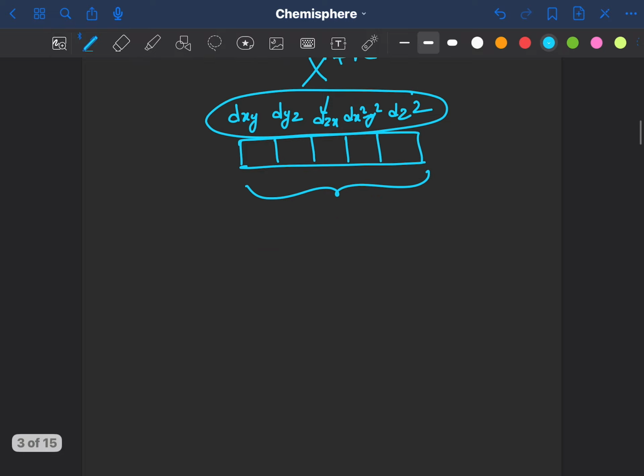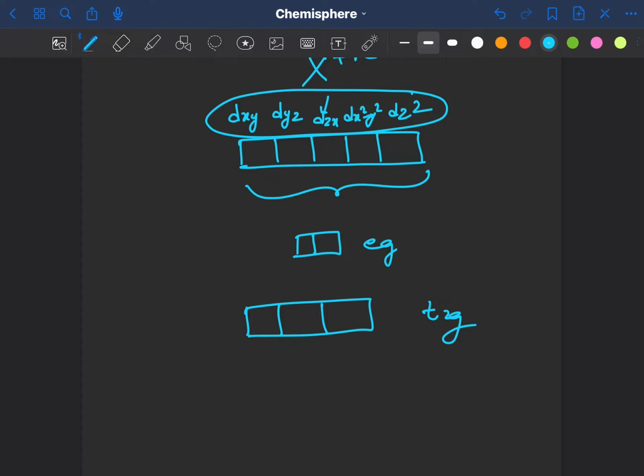Eg has higher energy and T2g has lower energy. So electrons can jump from lower energy d orbitals to higher energy d orbitals, and the amount of energy for this electron to jump from T2g to Eg is obtained by absorption of light in the region of visible light. Okay, this is very important.